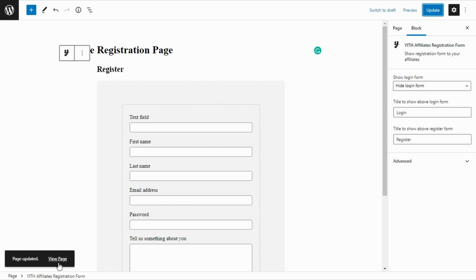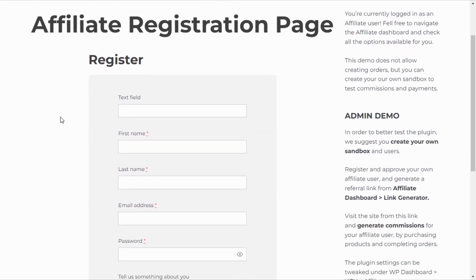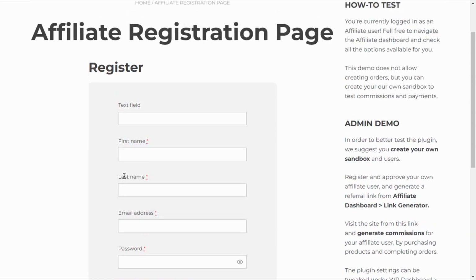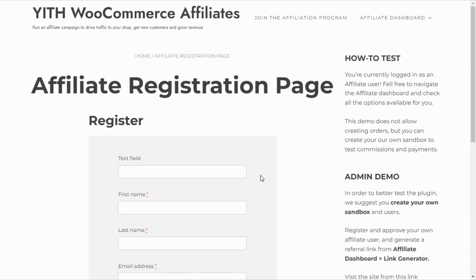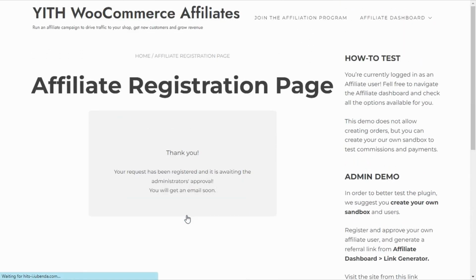Let me go back to that page. I'm going to refresh, and of course I get the same result. The registration form right here with all of the fields that I have enabled. Now I'm going to try to register as an affiliate. I'm going to add random information here. Register. Great. So once you try and register as an affiliate, you're going to get this message. It says thank you. Your request has been registered and it is awaiting the administrator's approval. You will get an email soon. So this is already letting me know that I'm going to get an email with the answer to my application.